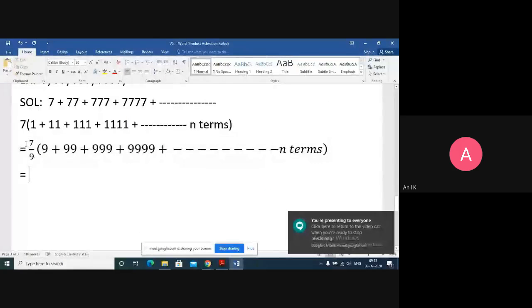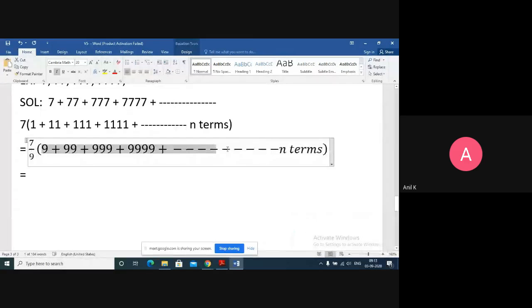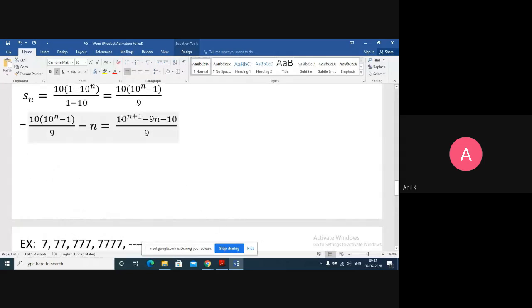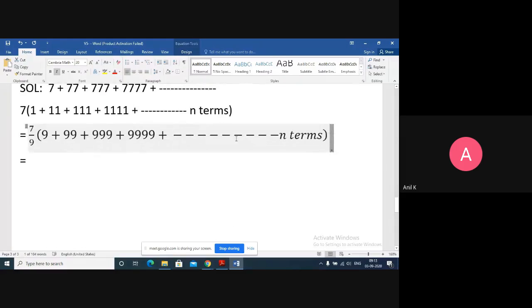Okay. Now this 7 by 9 I'll keep as it is. Now some of these numbers we know how to add. So for timing, I use the answer from the previous question, but in the exam you have to show how to find the sum of these numbers. Just writing the answer won't give you the marks.